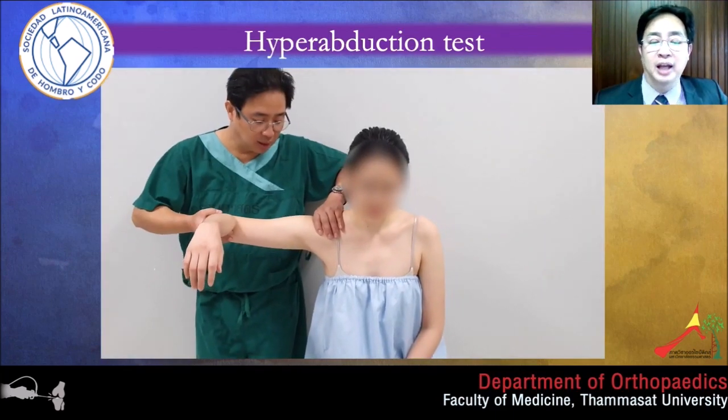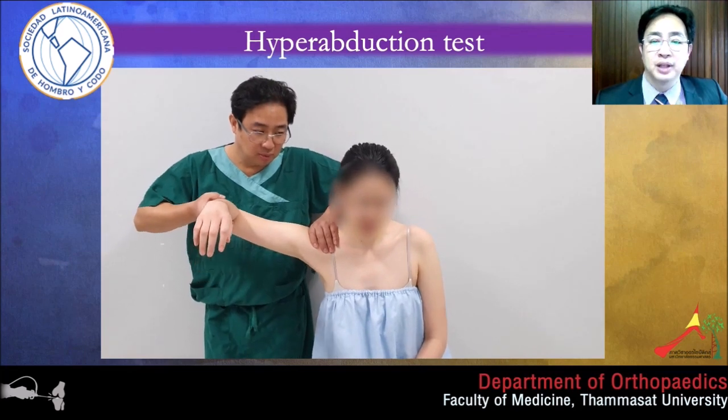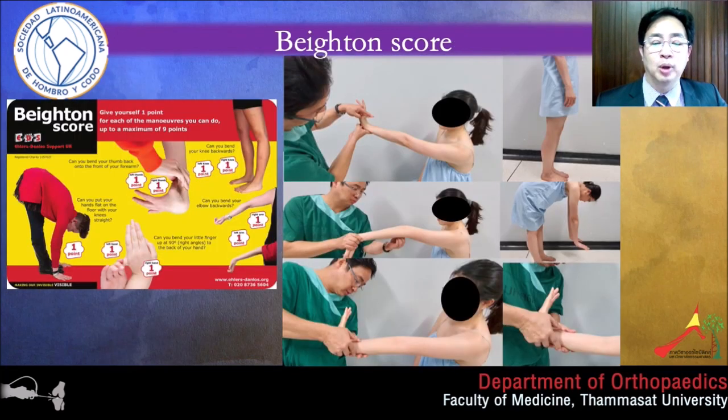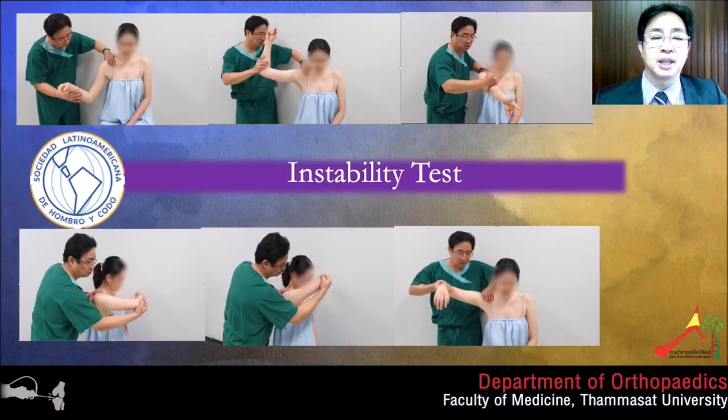Hyperabduction test of more than 105 degrees also represents the inferior laxity. Beighton score of more than 4 represents generalized ligament laxity. An instability test is a laxity test that produces pain or apprehension symptoms.